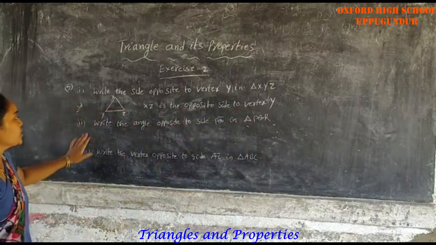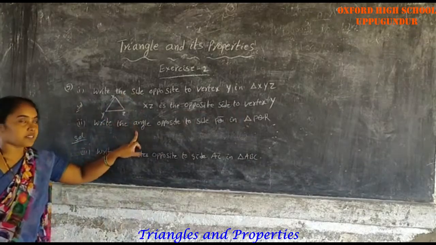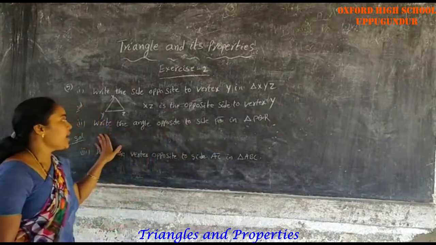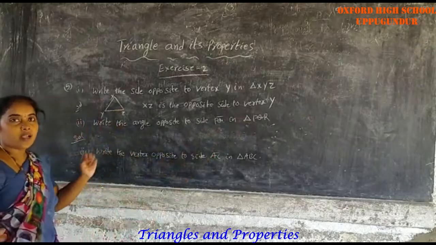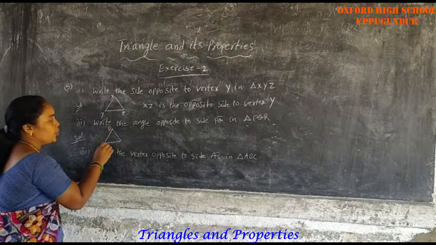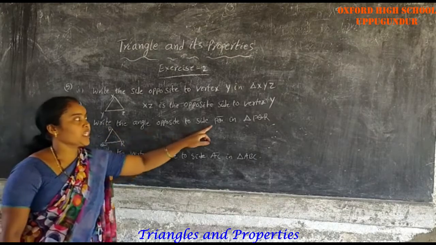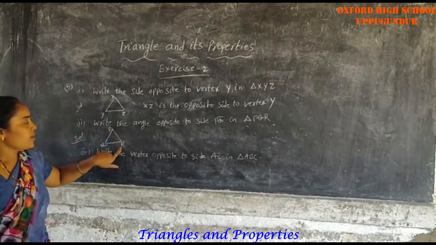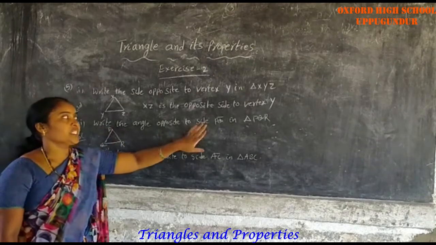Okay, next, the second one: write the angle. Here the side was asked, here the angle is asked. Write the angle opposite to side PQ in triangle PQR. Here triangle PQR is given. Opposite to side PQ, the angle is what? Angle R. Angle R is opposite to side PQ.